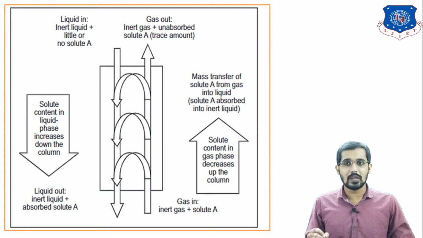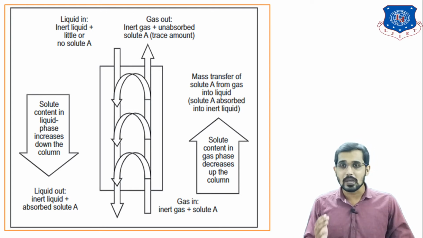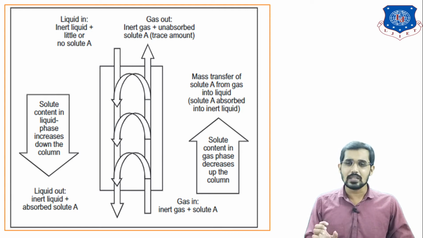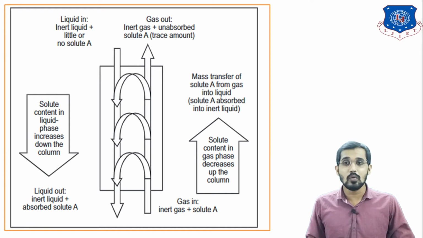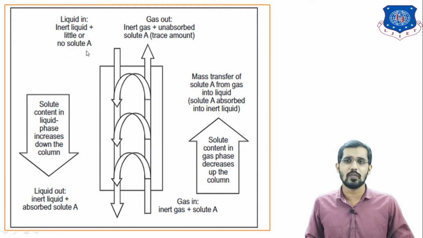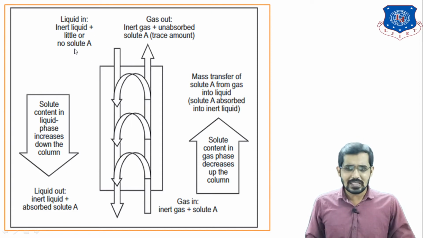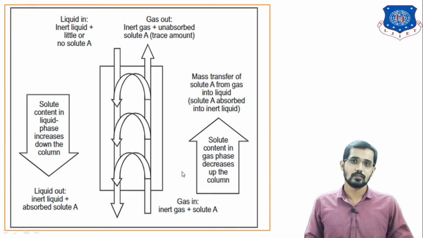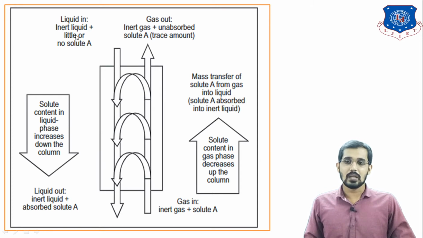That absorbate is coming from the gaseous mixture, and the absorbent is the liquid into which we are going to separate the ammonia. So that liquid is initially in the pure form. Whenever I say pure form, it means initially the ammonia present in the inlet liquid stream is zero or a very little amount, or no solute of A, no solute of ammonia. In this liquid we are going to absorb this ammonia. Clear? So you can see here the inlet liquid stream contains inert liquid plus no solute of A, meaning there is no ammonia present initially.